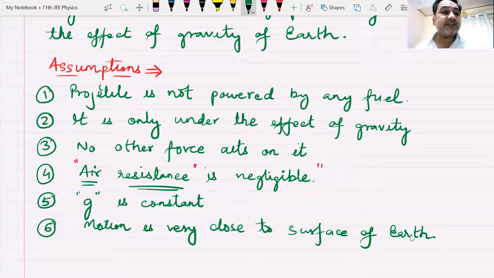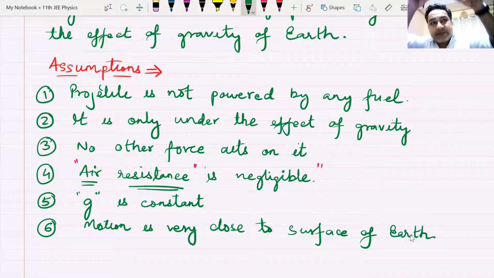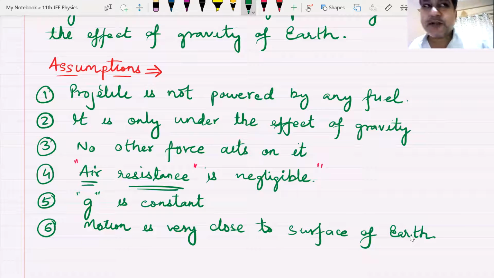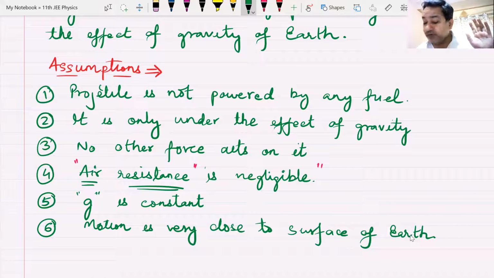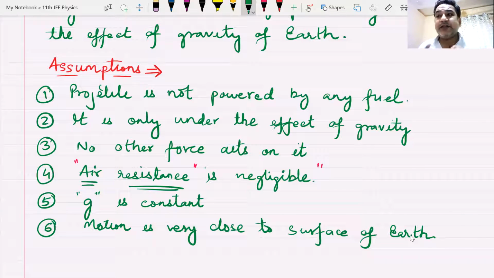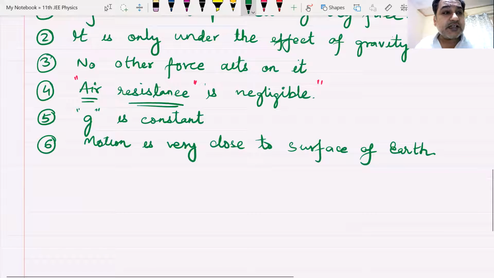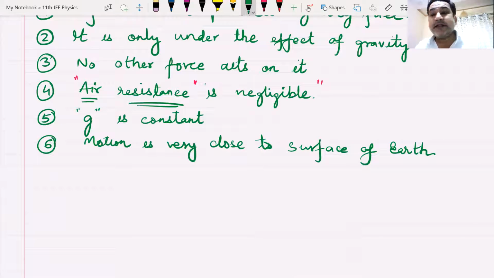So based on all these assumptions, if a particle is moving, whether it's a stone or a feather, it will move under the effect of gravity alone, and that motion will be known as projectile motion. Am I clear? Up till this, can I have some raised hands? We have understood this.